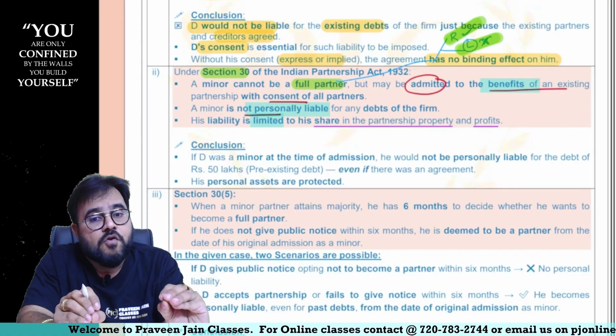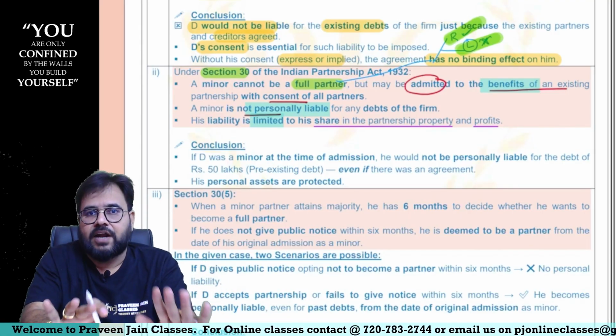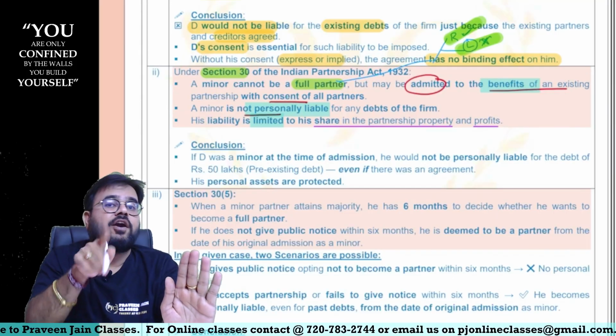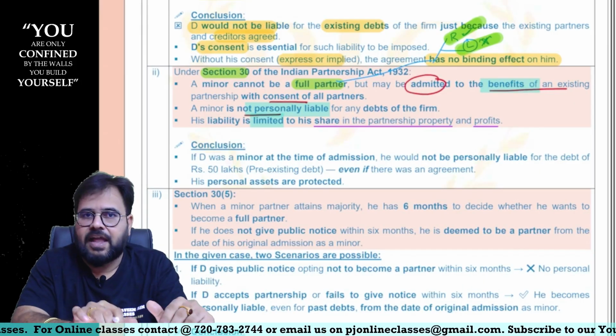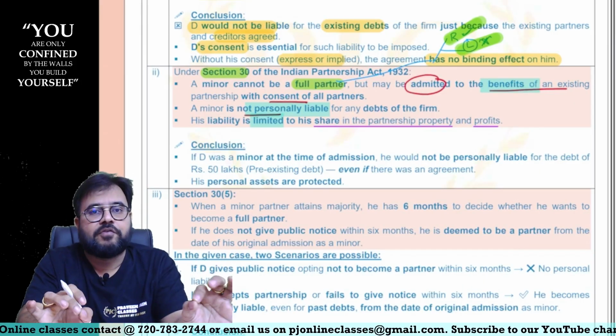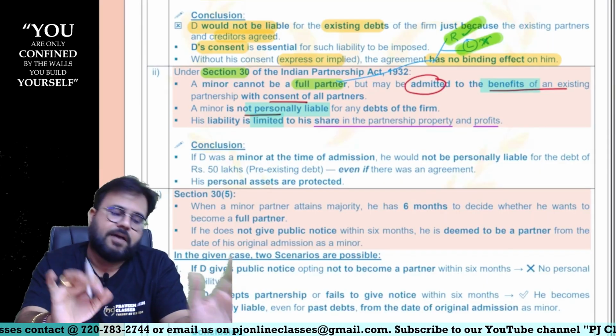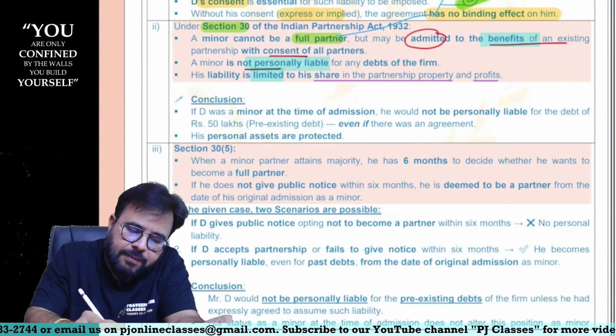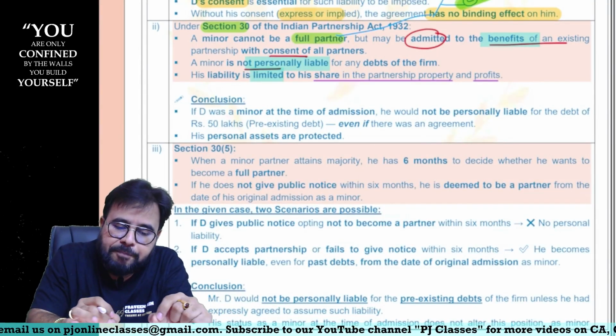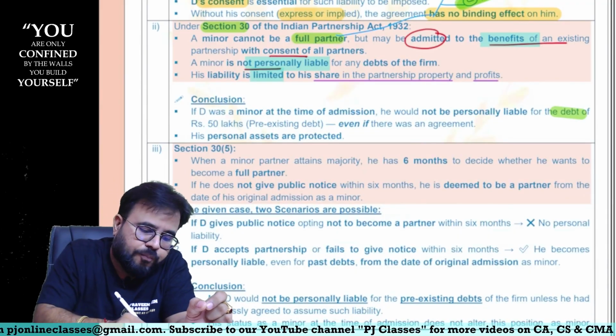In other words, whatever benefits he is incurring, to that extent he will be held liable. You cannot take his personal properties, whereas other partners are personally liable also, sir. And this is the provision if you make a minor a partner, sir. So, conclusion: D was a minor at the time of admission. He would not be personally liable for the debts of rupees 50 lakhs.